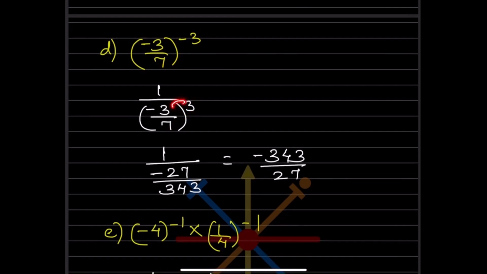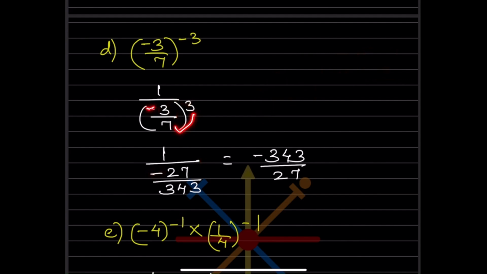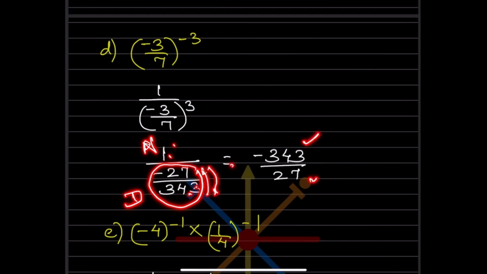So because now this is 3 times, this is going to be negative, and 3 raised to 3 means you multiply 3 three times. 3 3s are 9, and 9 3s are 27. And here, you have already given the negative over here, so you don't have to do it, just write 7 cube, that is 7 into 7 into 7, that is going to be 343. Now this is 1 divided by a fraction, so this is the denominator and this is the numerator. So 1 will be as it is, and this will get flipped over, so 343 will go in the numerator and 27 in the denominator.